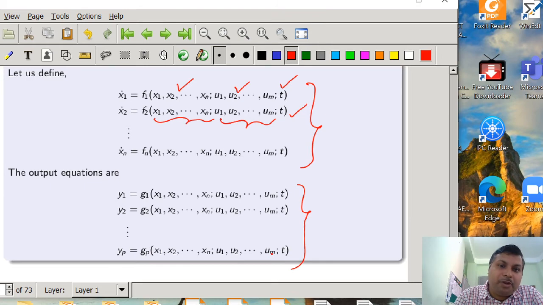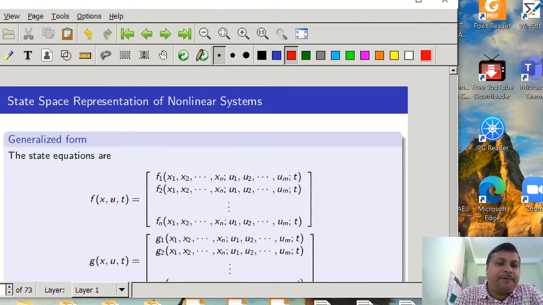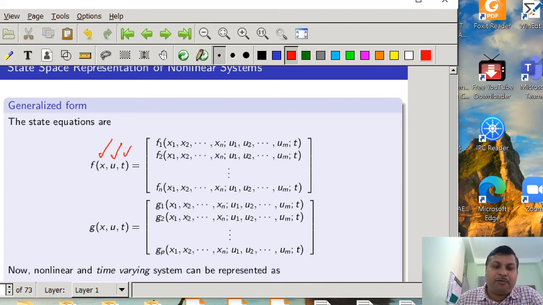Now if we assume a function f, which is a function of state, input and time, and which has n components, that is f1, f2, fn, and also g having p components, that is g1, g2, gp, and g is also a function of x, u, and t.